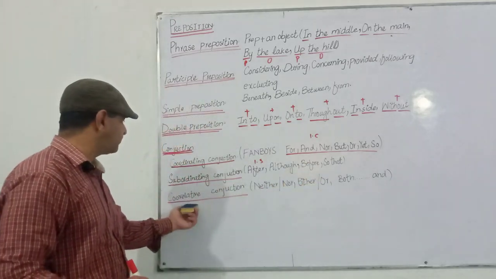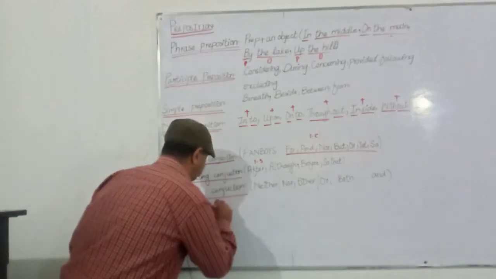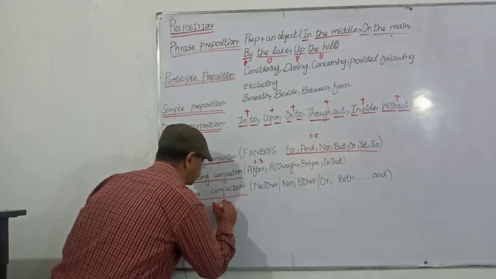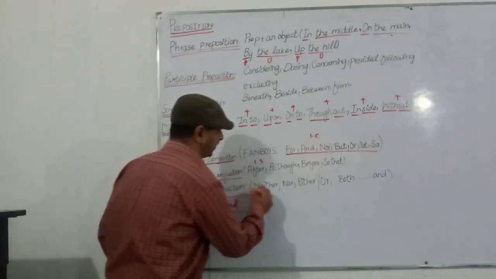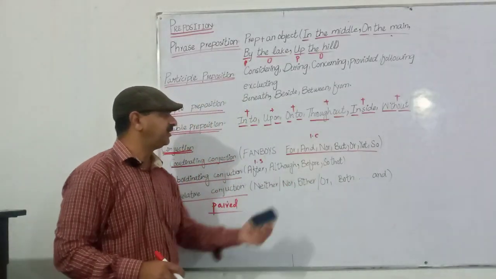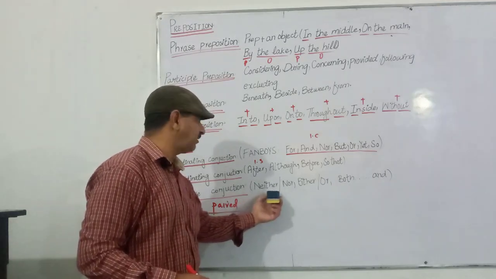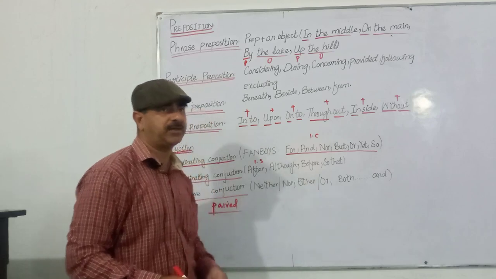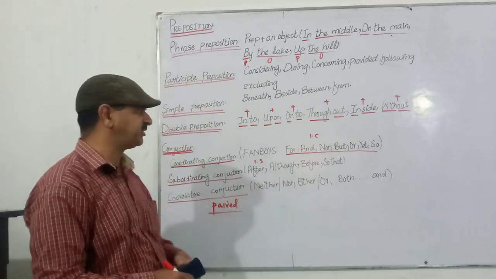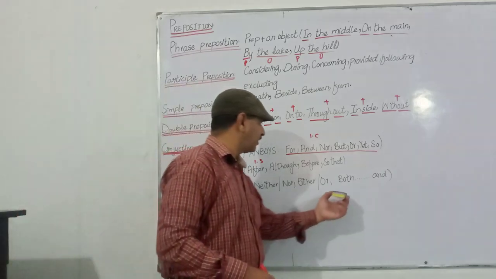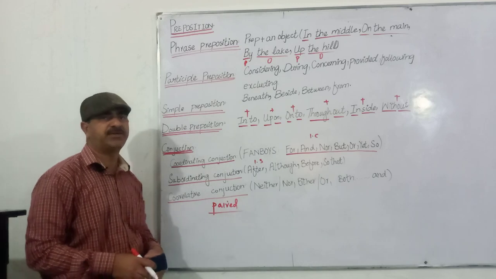Next one is correlative conjunctions. We can also call them paired conjunctions. They come in pairs: neither nor, either or. You can pronounce it as neither nor, either or. There are two pronunciations, so you can pronounce them in any way. Both and. So that's what we were to study today.